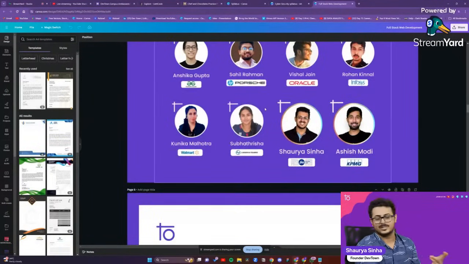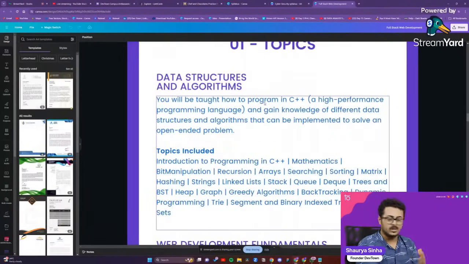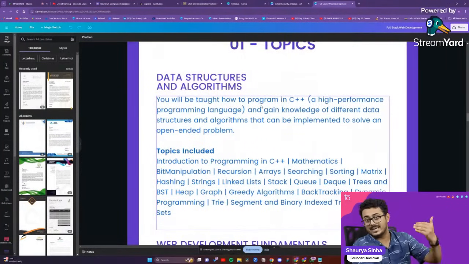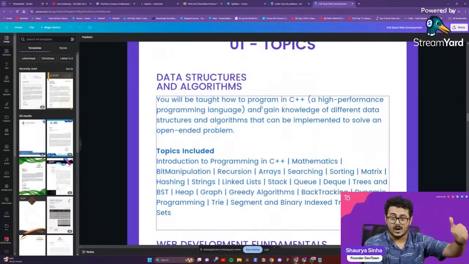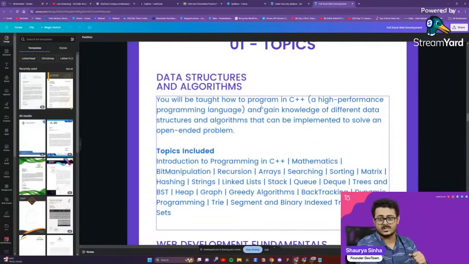Referrals are also important. So that is how we get them. So data structures and algorithms, C++, Java, DSA, you learn all that. That is taught to you guys by Ravid Kumar, who is Software Engineer 2 at Google. He's my senior at Google itself. He's the one who teaches data structures and algorithms.